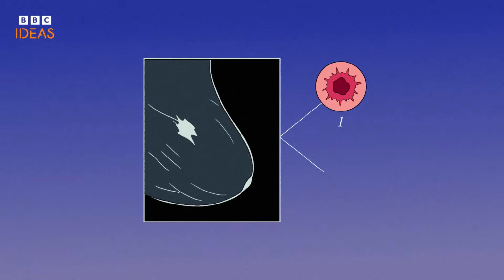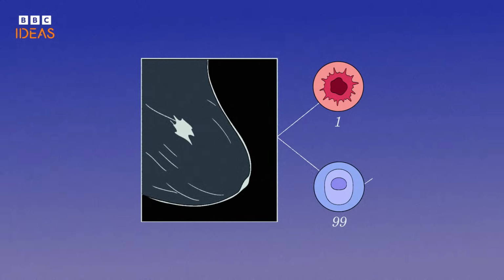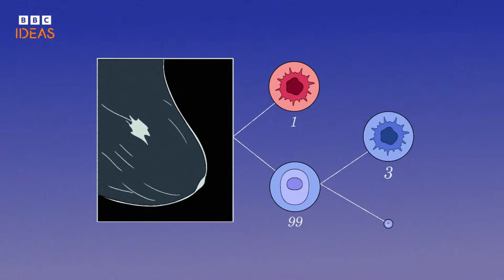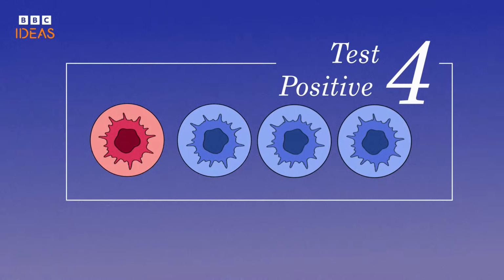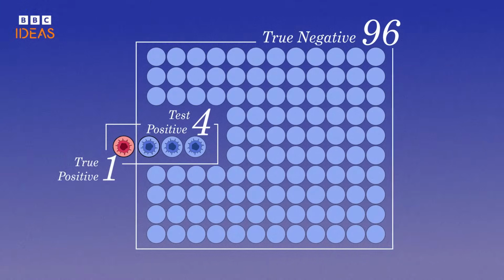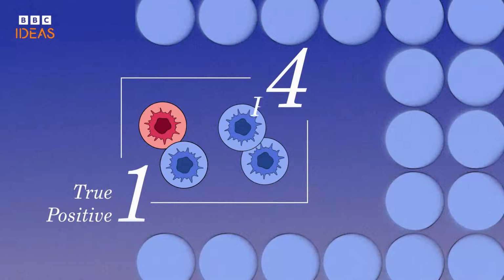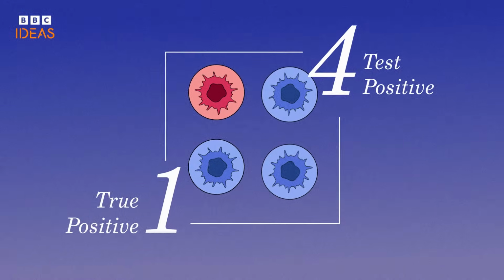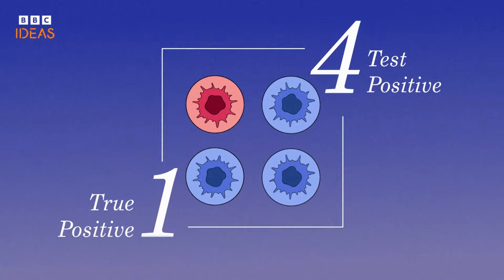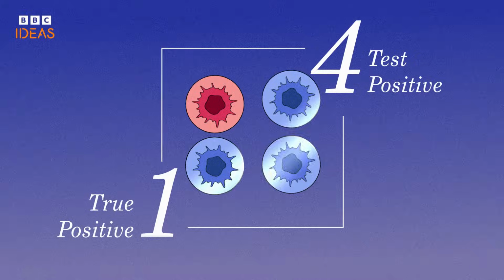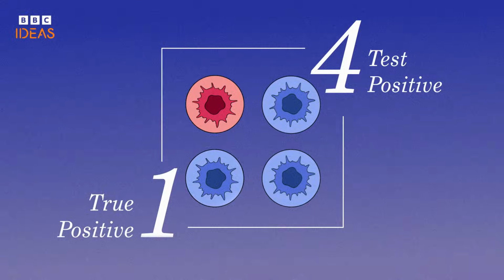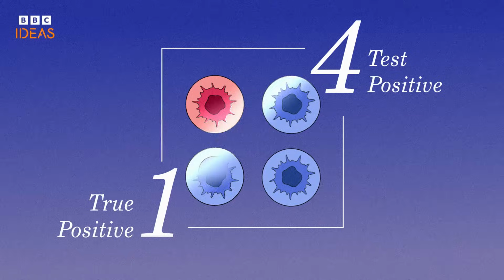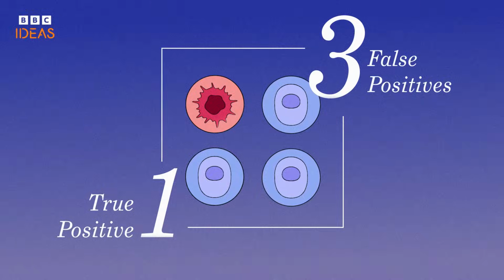Of the remaining 99 without cancer, we would expect 3 women to get a false positive result. So in total, we expect 1 plus 3 equals 4 positive tests, but only 1 actually has cancer. From this perspective, looking only at the women who get a positive result, perhaps the test does not seem so accurate. Around 3 out of 4, or 75% of the women recalled don't have cancer. Further tests should rapidly identify these 3 false positives.